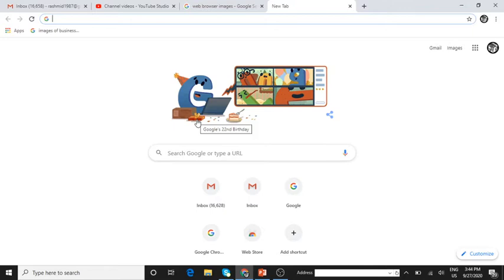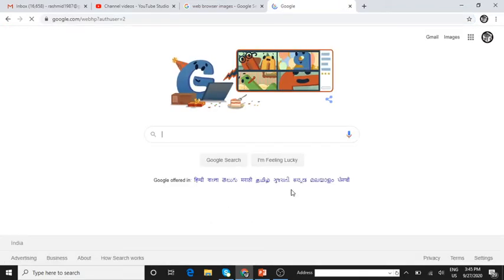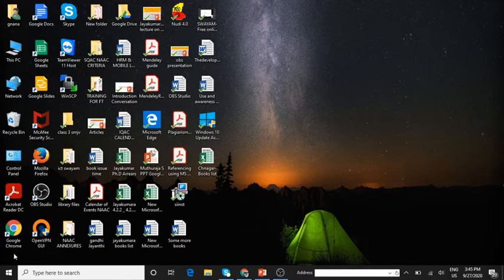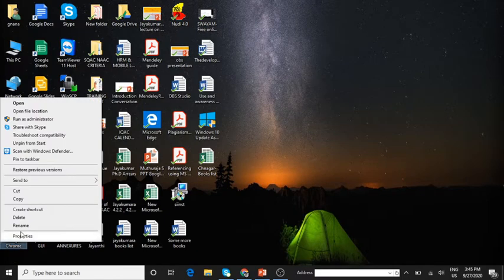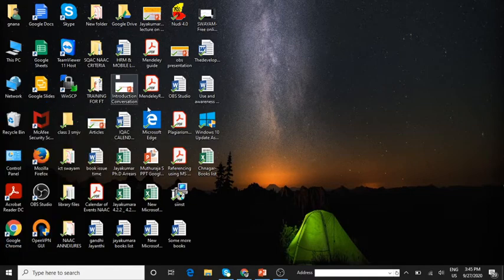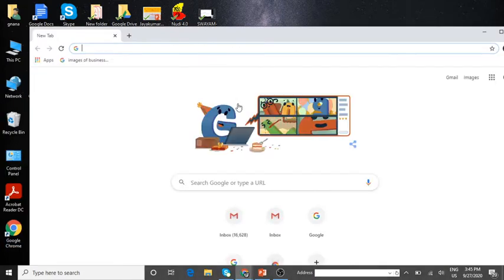So this is what you are seeing now, Google, what it is showing. This one is a web browser. Can you see this, children? Google Chrome. So this one is a web browser. Got it? Web browser. Fine.